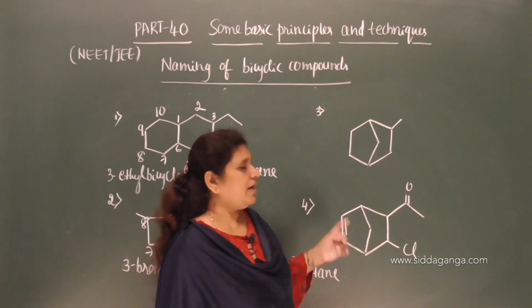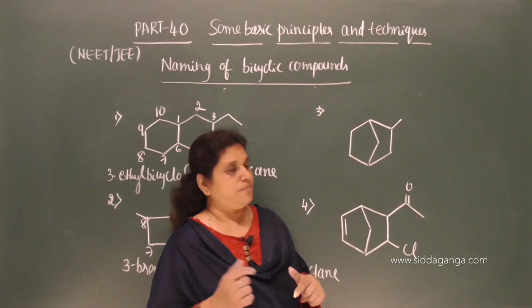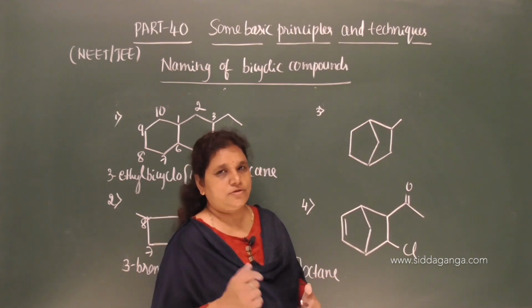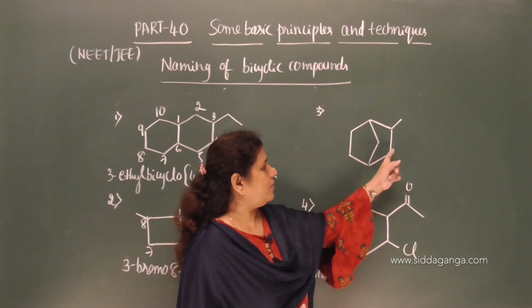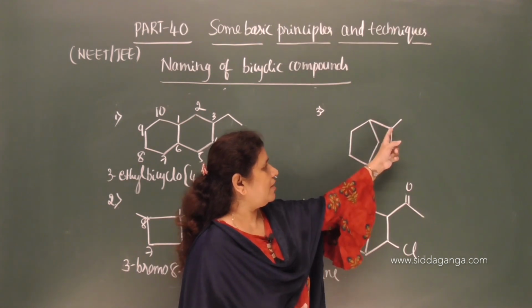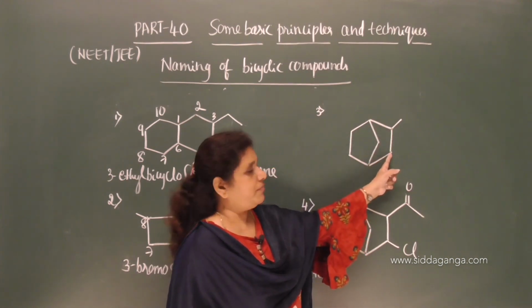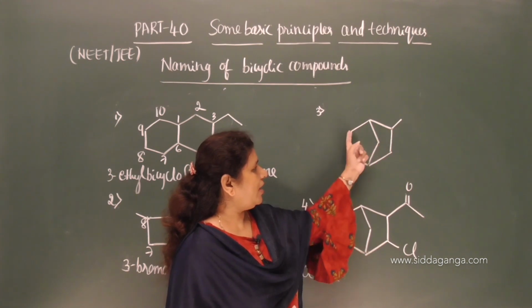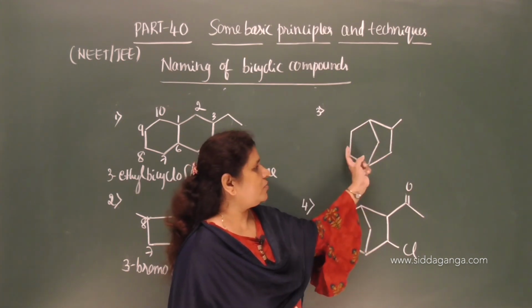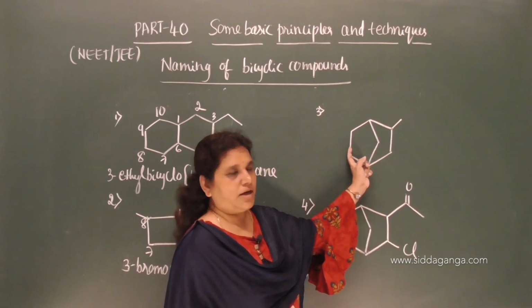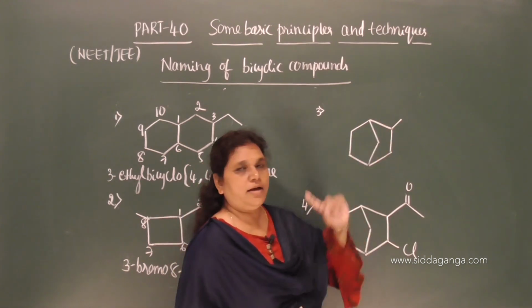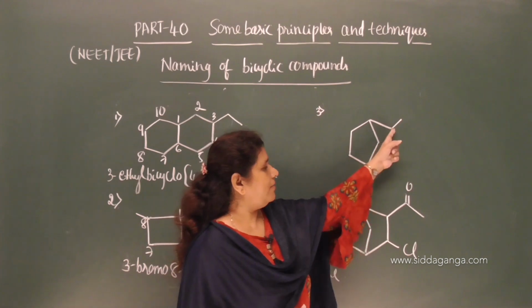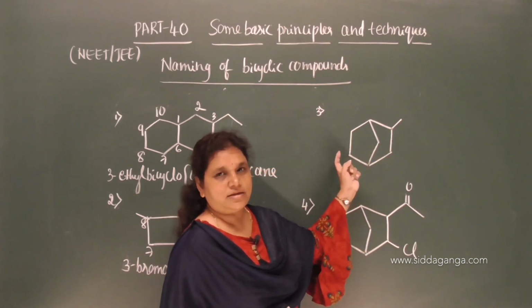Now, numbering again from the larger to the smaller, or the longest route to the shortest route. So, there are 3 routes, with 2 carbon atoms in this path, 1 carbon and 2 carbon. So, these 2 paths are called the longest paths. But this path contains 1 methyl group, while the number of carbon atoms in both the paths is the same.